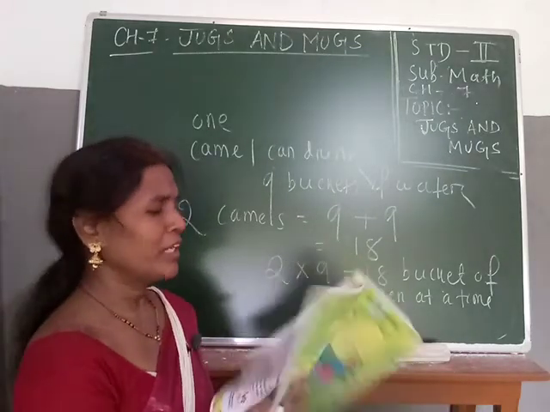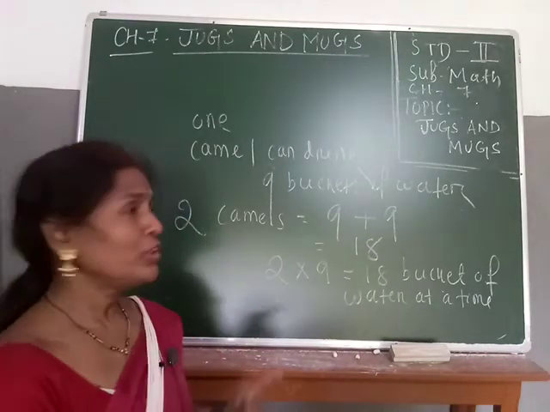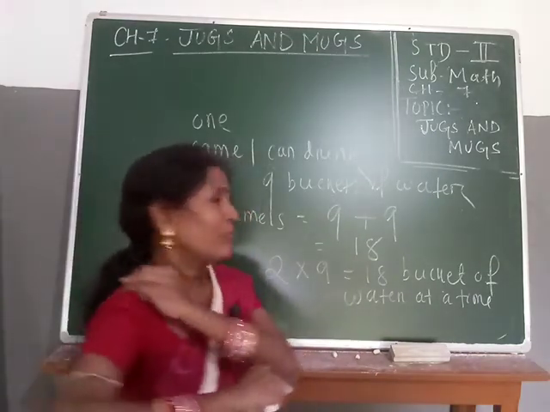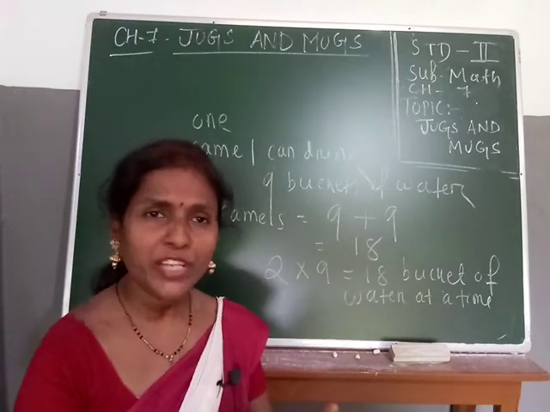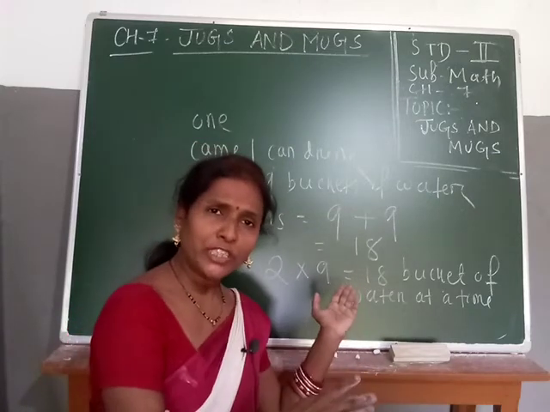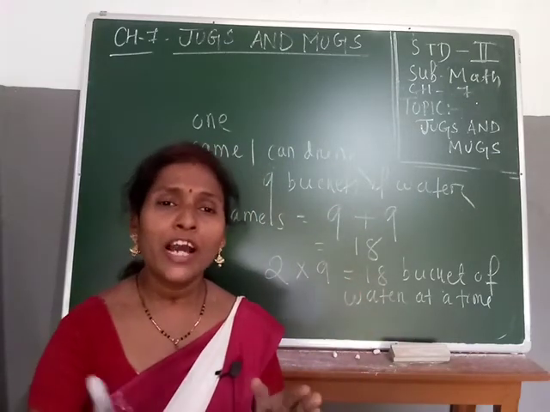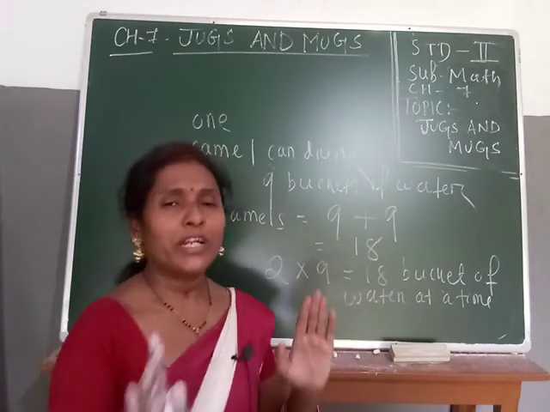Okay, students. So now our book, that one is over, chapter 7. So you just do the activity which I said, by using your stones and marbles, and take 2 glasses of the same size, and you see how many marbles are needed and how many stones are needed to fill the glass. All of you remember how much practice I have done with you.